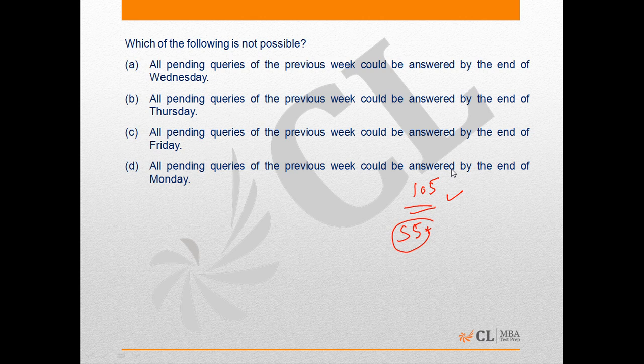Fourth statement is all pending queries of the previous week could be answered by the end of Monday, which was not possible at all, because at max 55 queries could have been answered on Monday, but the queries pending from the previous week were 105. So option D is not feasible. Therefore, it has to be our answer.